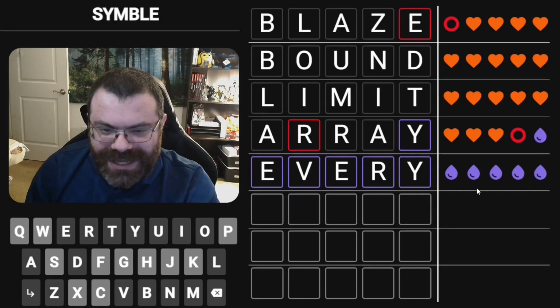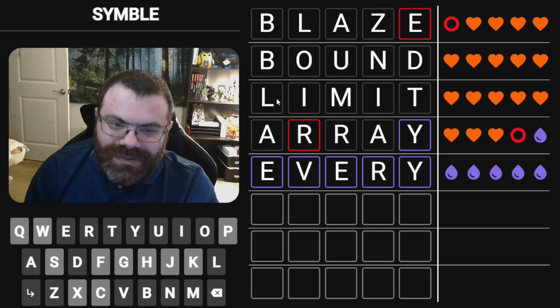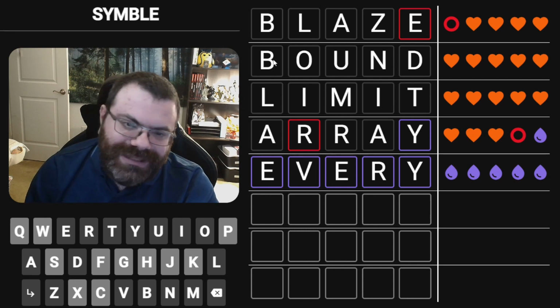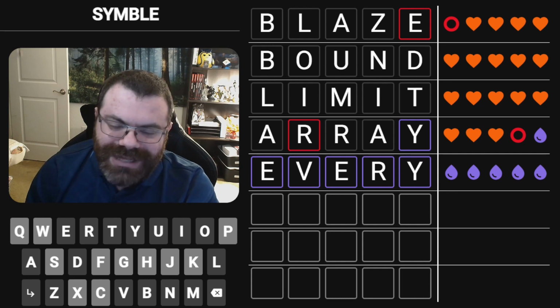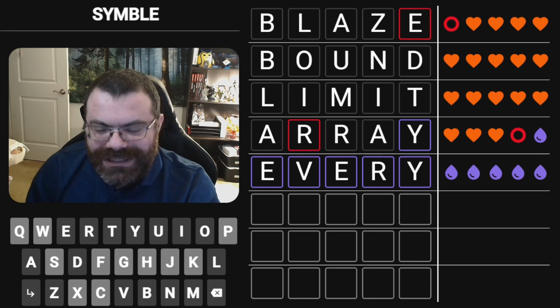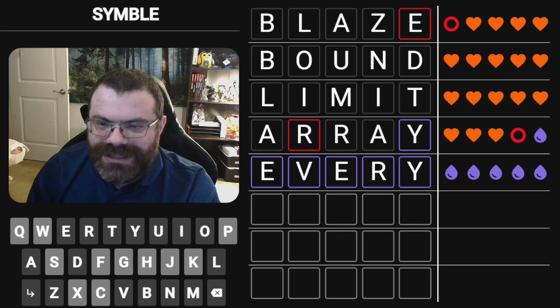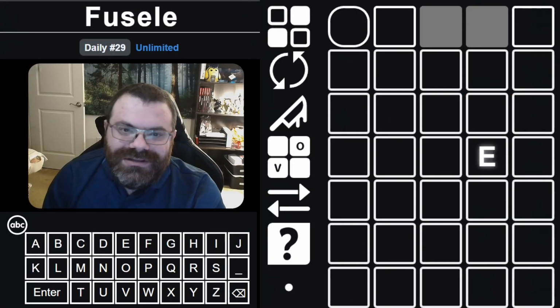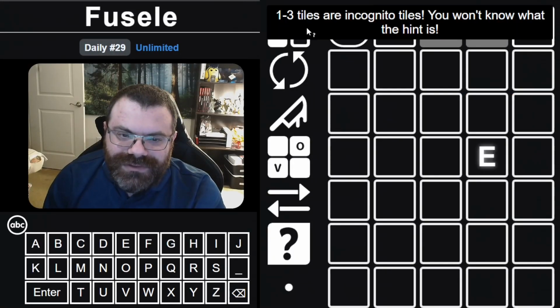All right, not a bad solve. I mean, who thinks to start with A or E, right, when you have an L available? Had to test the B to see what the symbols were. I don't mind this solve too much. Didn't take too long either, so not bad. Let's do the daily fusel. We'll do both of them.